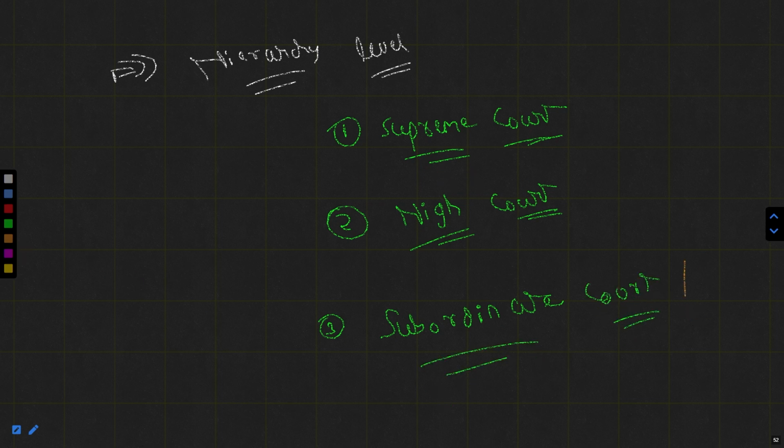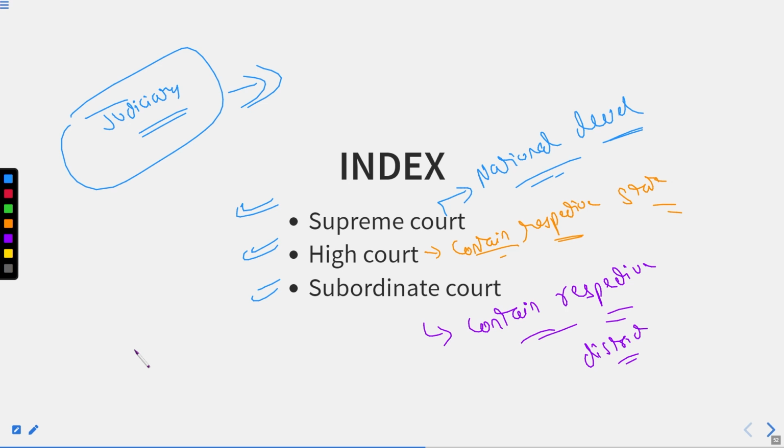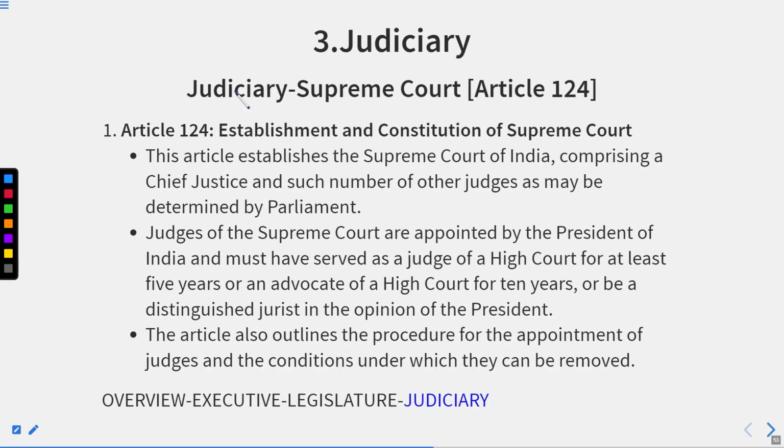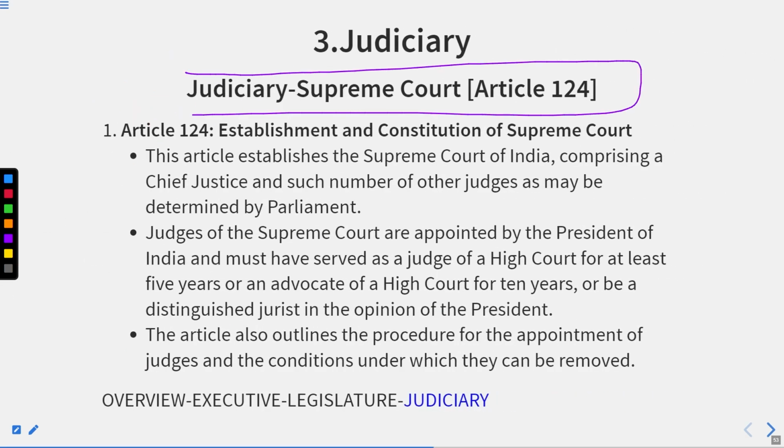So this is the flow. Got it? Supreme Court top, High Court second, subordinate court third. So let's begin. First we have the judiciary part. Sorry, Supreme Court. Judiciary is third because first executive, second legislature, third judiciary.